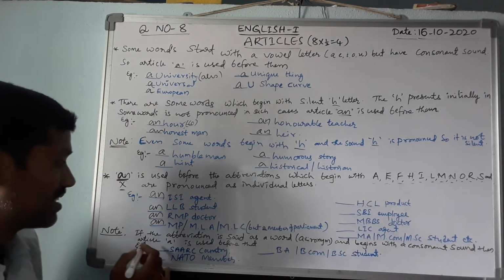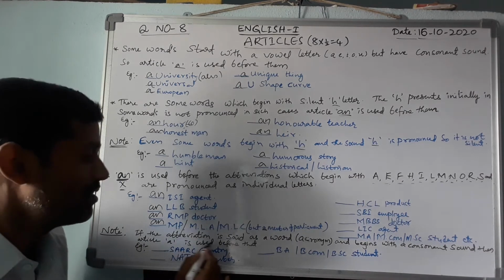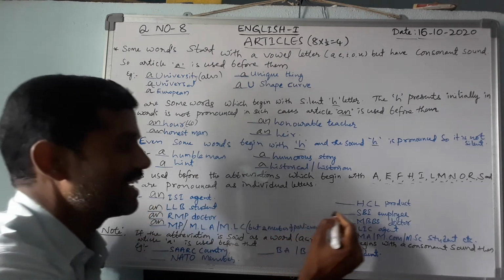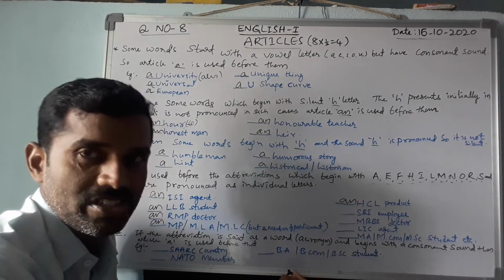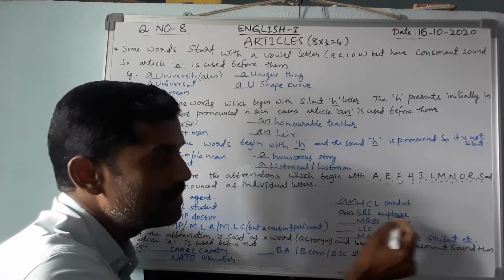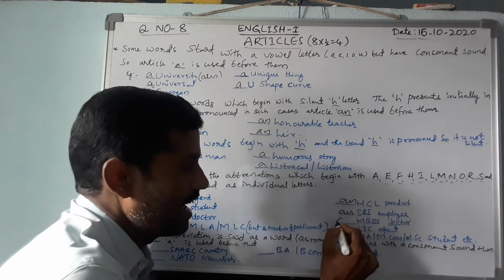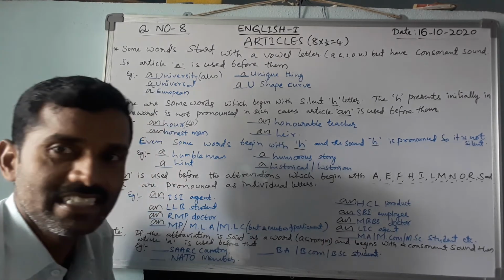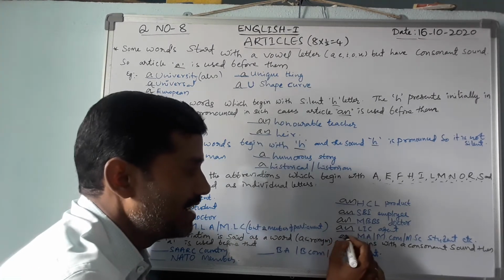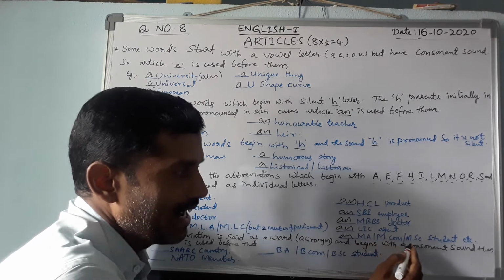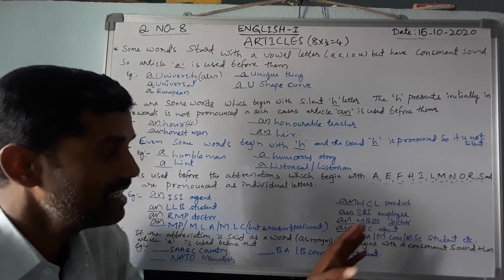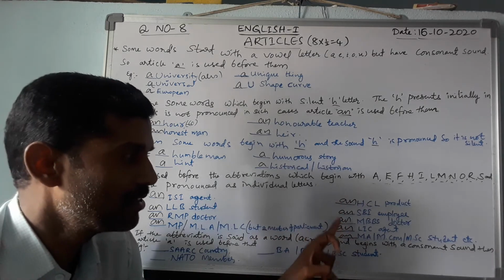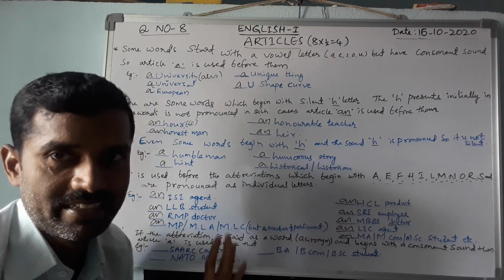Next, note: regardless, if the abbreviation is said letter by letter, here are some more examples. An HCL product, an SBI employee, an MBBS doctor, an LIC agent, an MA or MCom and MSc student, etc. When these letters are used individually, they take the indefinite article an.